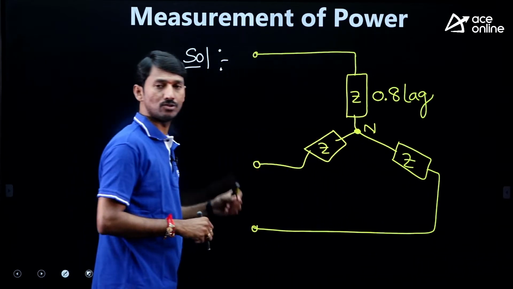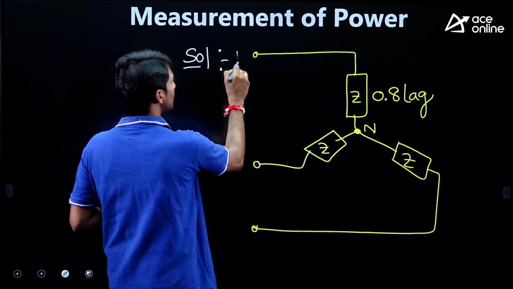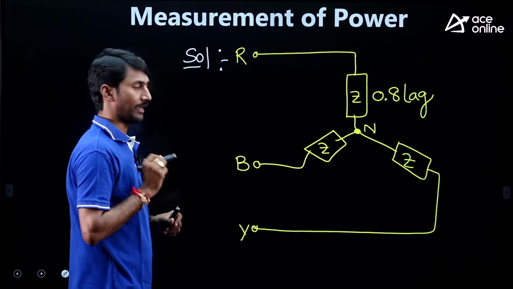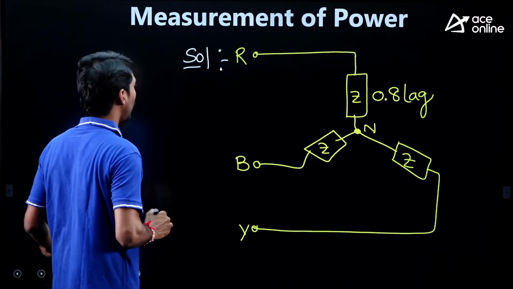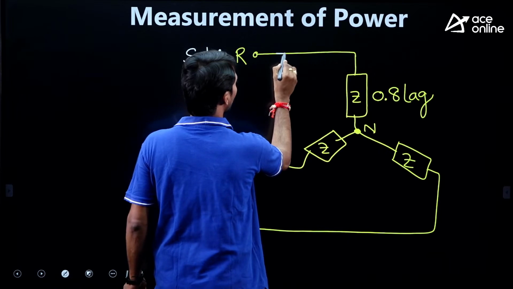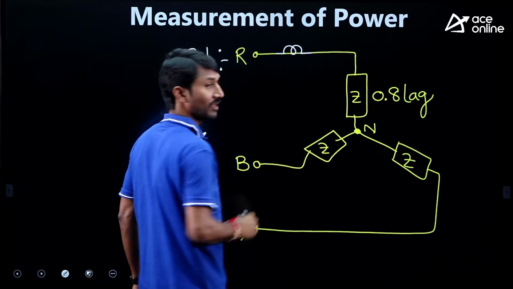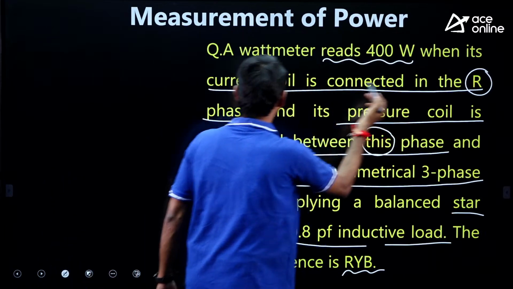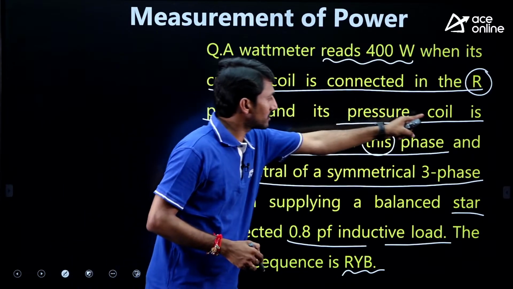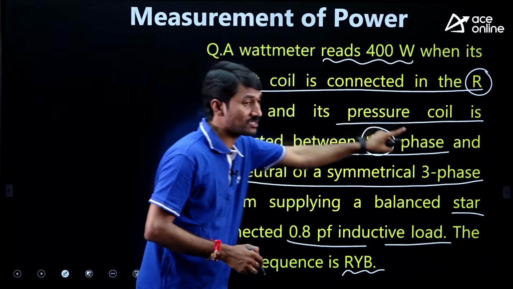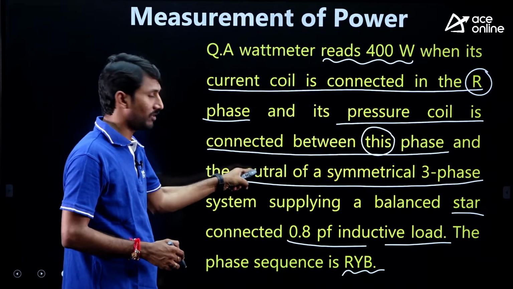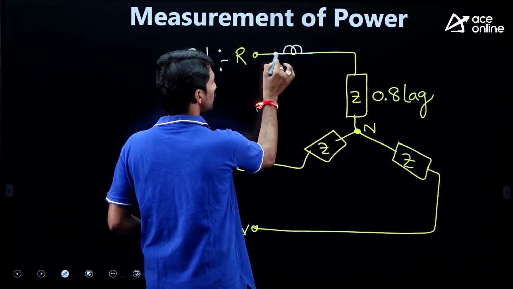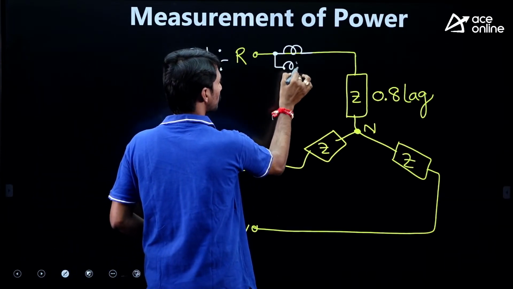And then this is neutral, and I am taking simply RYB as the circuit connection. Where is the current coil connected? The current coil is connected in R phase. He has clearly given that the current coil is in the R phase, and its pressure coil is between this phase and neutral. So what is this phase? R phase only.